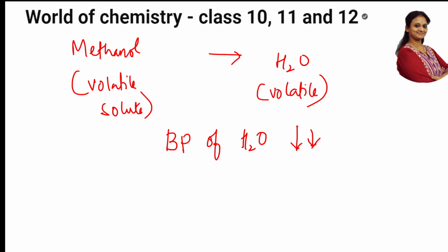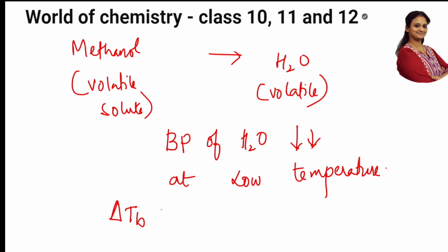Both will evaporate faster. So with a lower boiling point, I can boil it at low temperatures. The water will start boiling at very, very low temperatures. So when the boiling point is at low temperatures, will there be any elevation in boiling point? The elevation in boiling point is not observed because at low temperatures only they're getting evaporated, since both are volatile liquids.